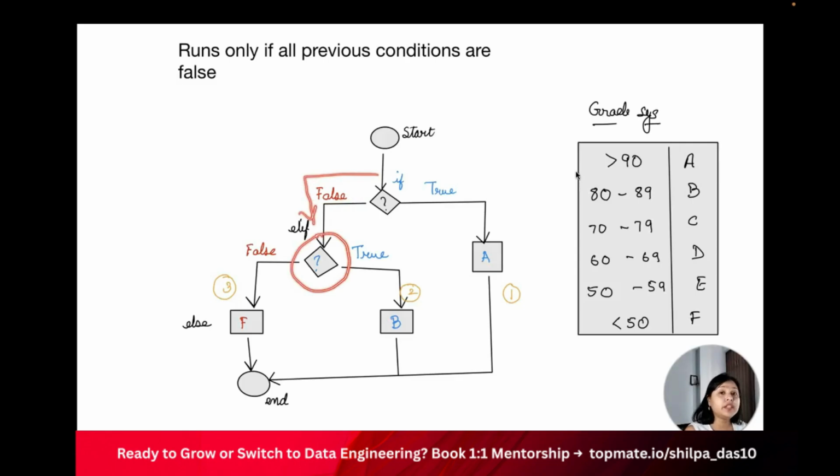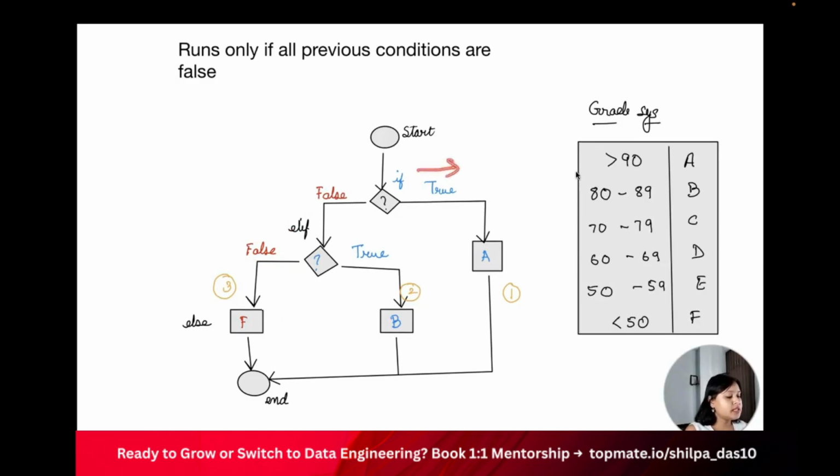I'll check if this condition is also true, then I will use this path and I will print B. If this condition is not true, after checking this, it went on the left side, and I'll check this condition, either it can be true or false. If this is not true, then I will go ahead and run this piece of code and get out of the if else statement. So there are three conditions.